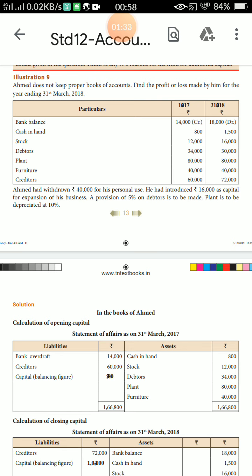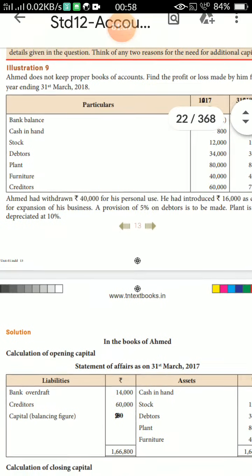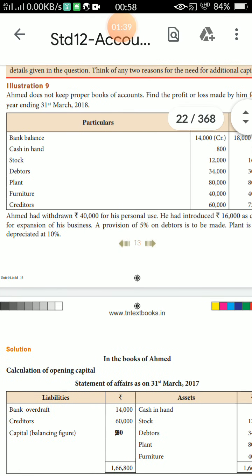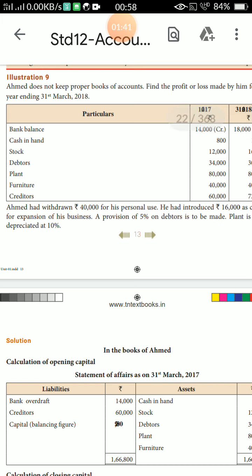Okay, students, so one new method of sum, illustration 9. This method is a different method of sum. In the last sum you only debit and credit, but this sum has some depreciation, some new entries we enter. First I read out the sum.